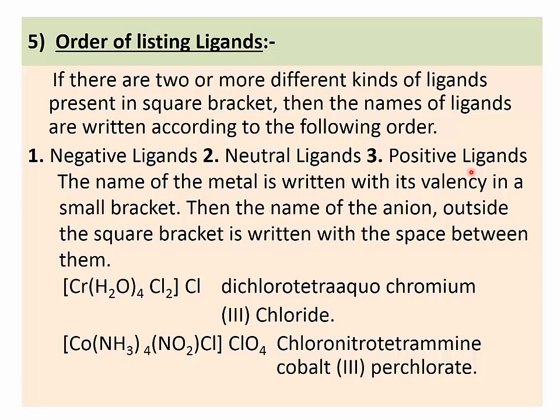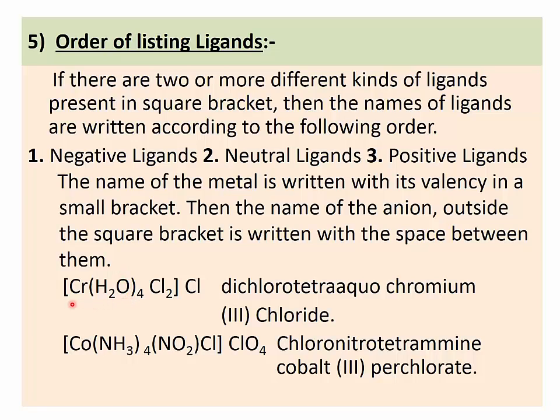The name of the metal is written with its valency in a small bracket. Then the name of the anion which is present outside the square bracket is written with a space between them. So the order of ligands is very important in this rule.